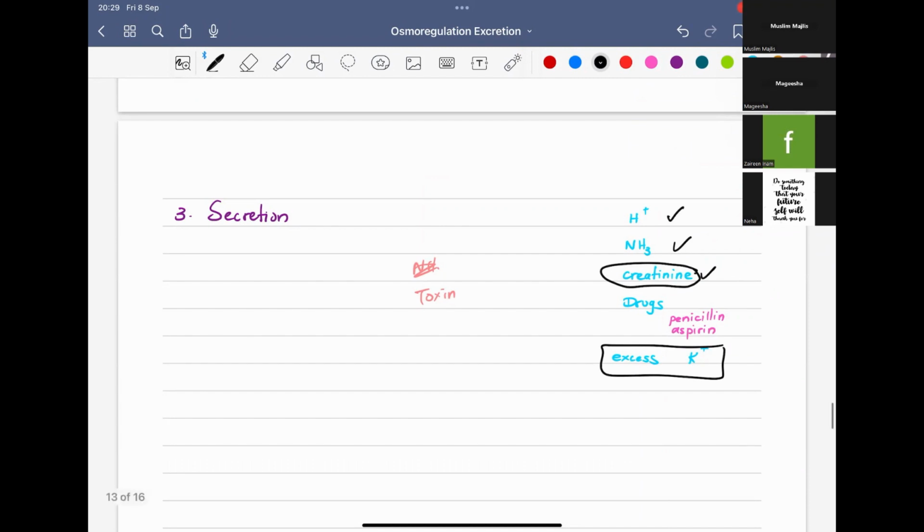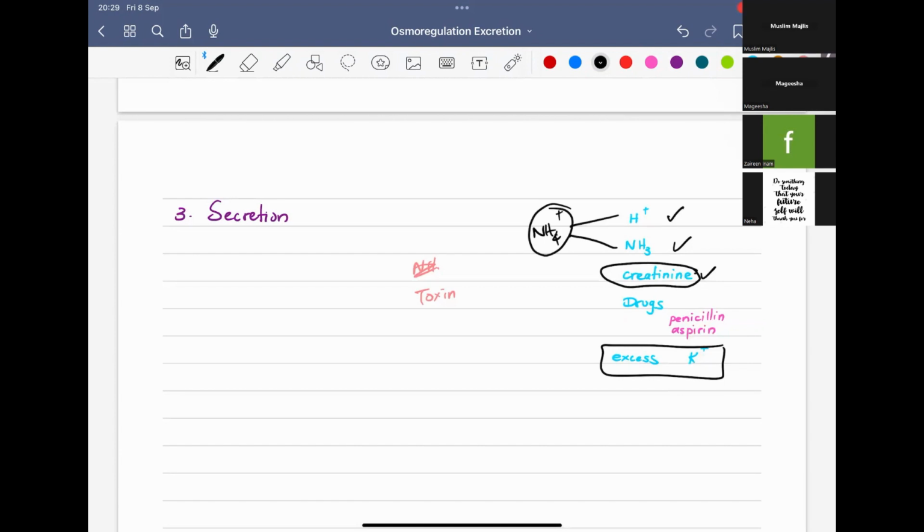Now the H plus and NH3 will be secreted into the tubules and form NH4 plus. You know NH4 plus is a buffer, so it will maintain the normal pH in the blood by combining H plus with NH3. Secretion also happens in both convoluted tubules, and it may be either active or passive depending on their location and the substance.